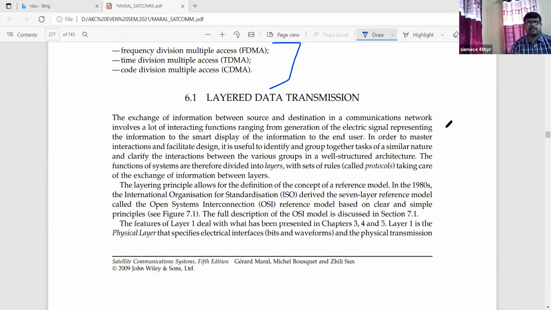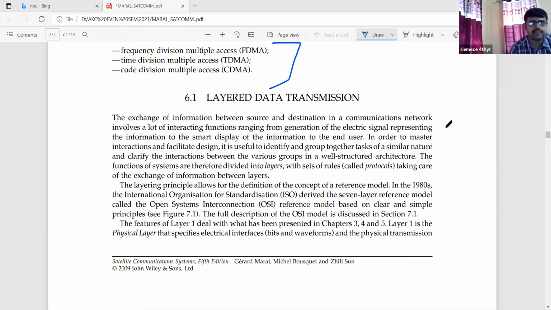That means the layered structure, step by step, we have to implement the layered architecture. So in order to master interactions and facilitate design, it is useful to identify and group together tasks of similar nature and classify the interactions between the various groups in a well-structured architecture.